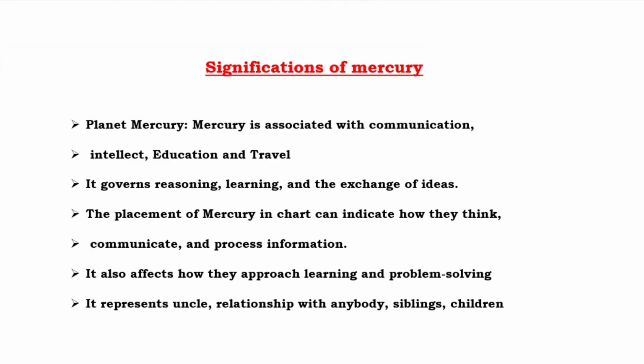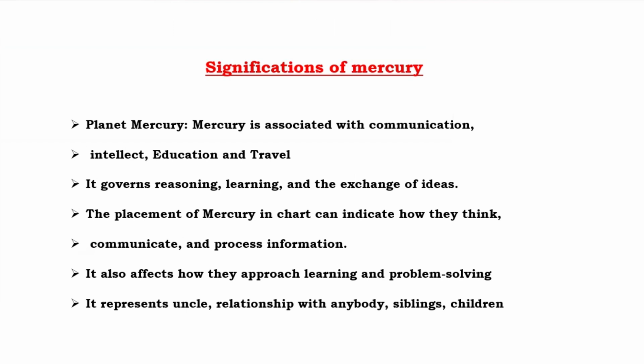Coming to relationships, any kind of relationship is seen by Mercury only. How is your relationship with your uncle, how is your relation with siblings, especially the female siblings, and how is your relationship with children? For relationships with anybody and everywhere, you can see Mercury itself. So here we need to understand two things.